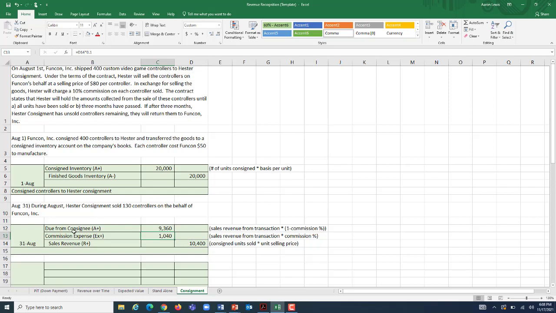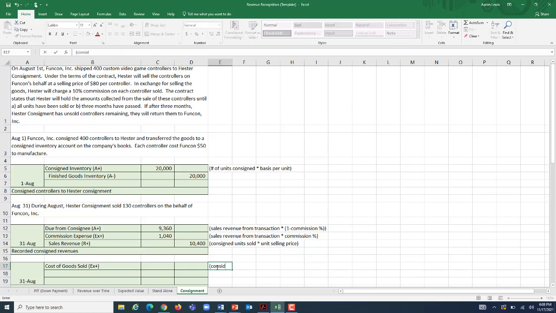So we recorded our consigned revenues on these controllers for the period. But the sale still occurred, and that gap matching principle says whenever we record revenues, we have to record the expense in the same period that it helped us earn those revenues, which means we need to record our primary expense, which is our cost of goods sold. And cost of goods sold, like always, is recorded at our basis.